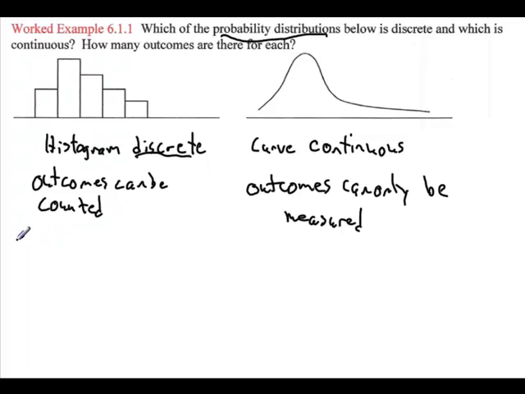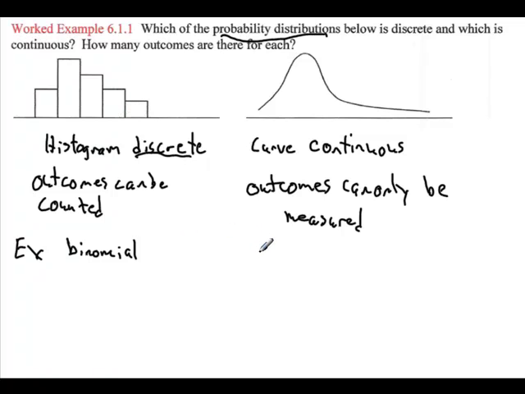And an example of each might be such as a binomial, which is certainly discrete. The number of successes can be counted, in which case the distribution is a histogram.